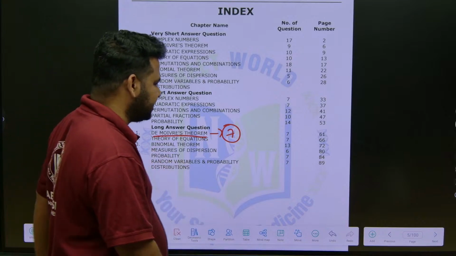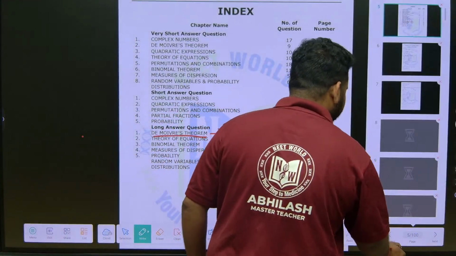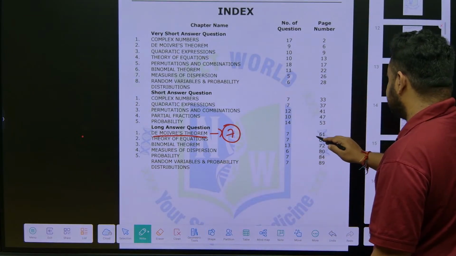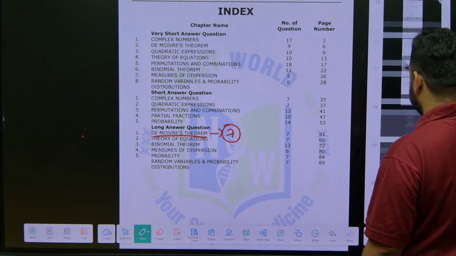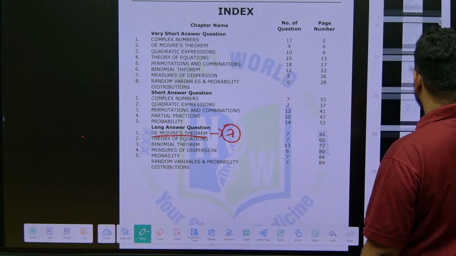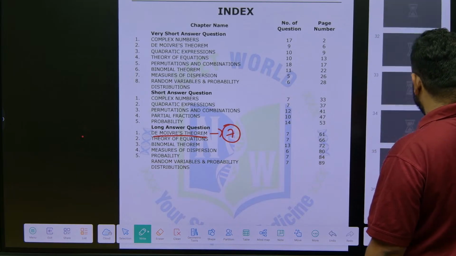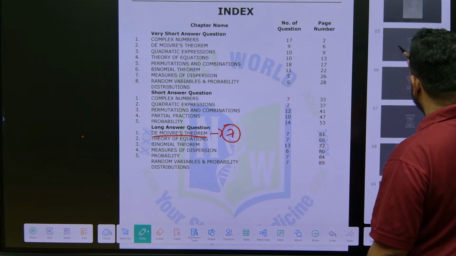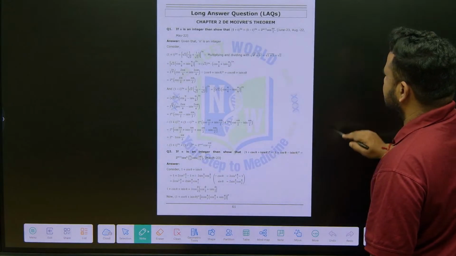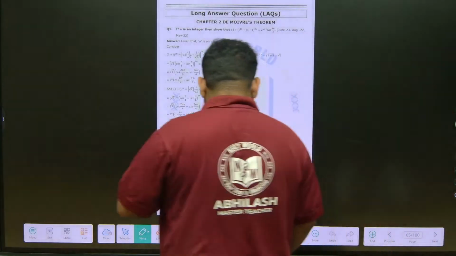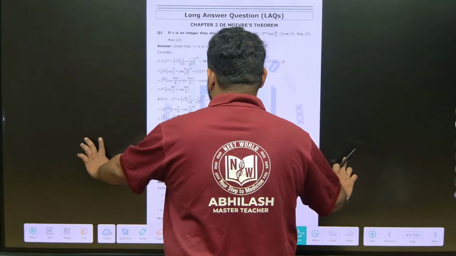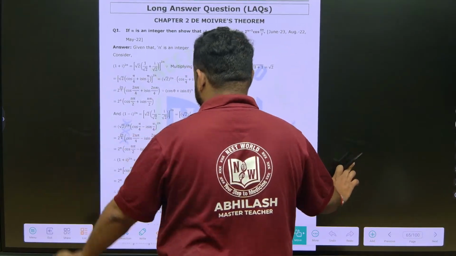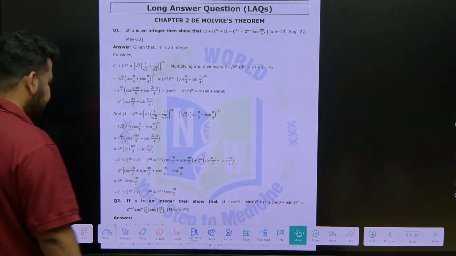So let us start straight away with De Moivre's theorem, friends. What is the page number? Page number is 61, correct na? Okay. So this is the question that they have given. Of course there is a solution here, but I will be solving it again and I will be explaining each and every step to you, friends.